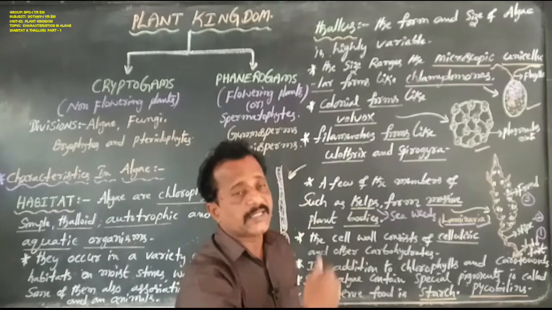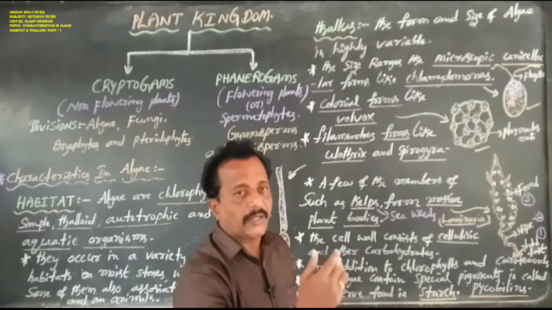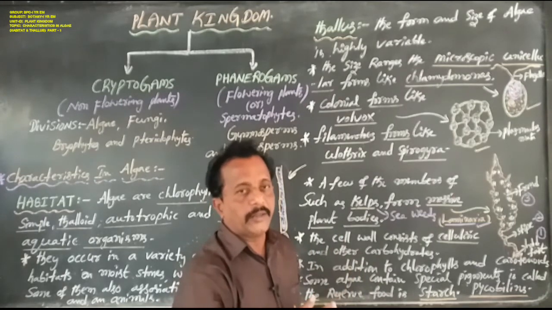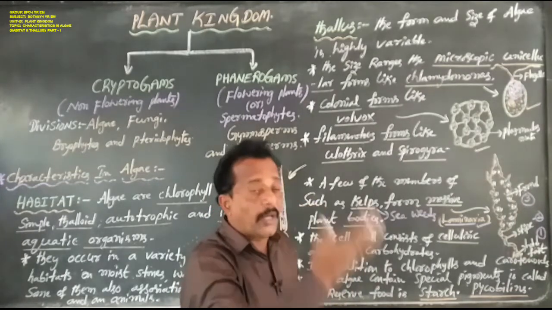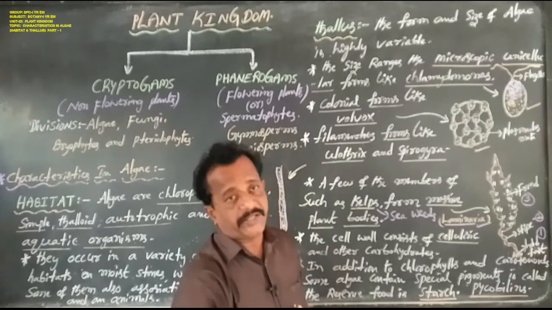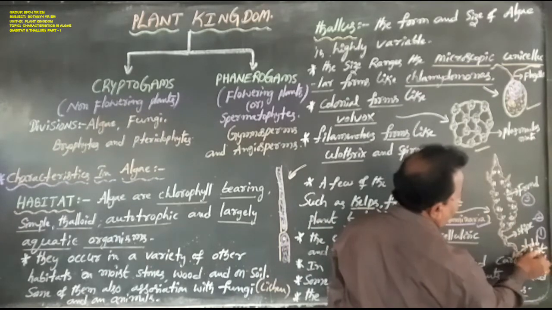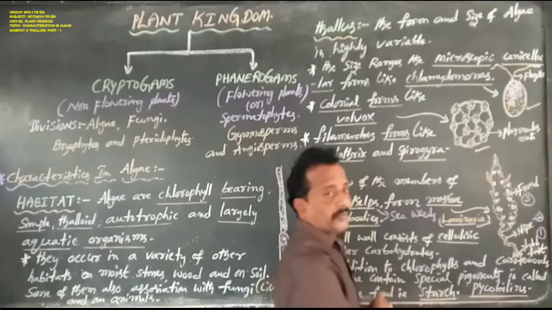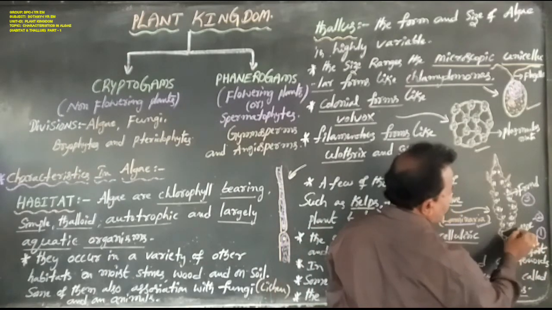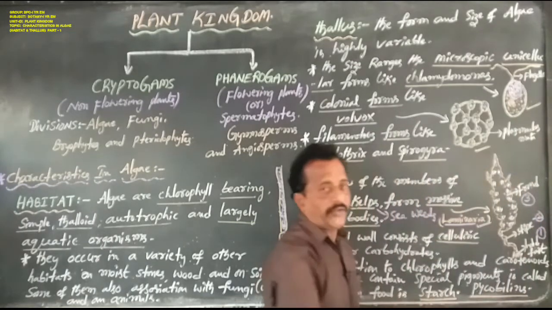Kelps means seaweeds. So weeding plants do not grow only in soil, but also on seas and oceans. So that is named seaweeds. So the Laminaria plant body consists of holdfast, stipe and frond. But here holdfast is similar to root, stipe is similar to stem, frond is similar to leaf.